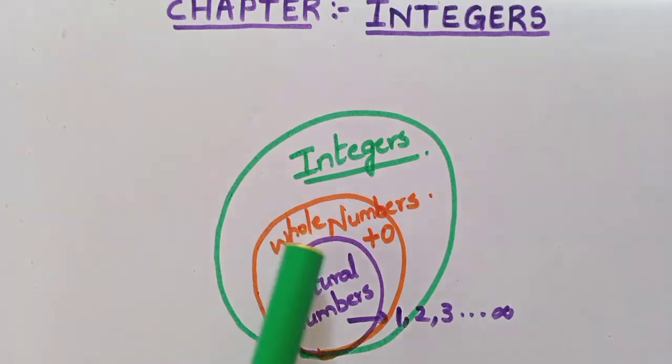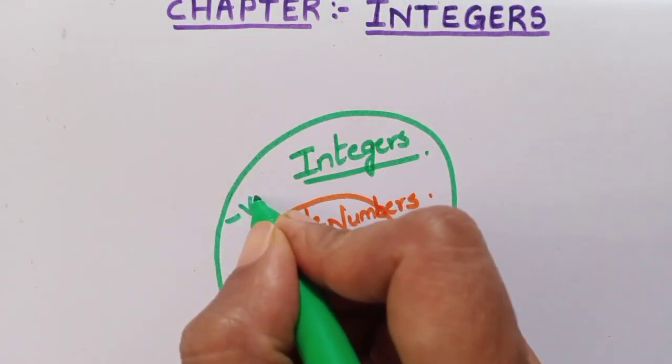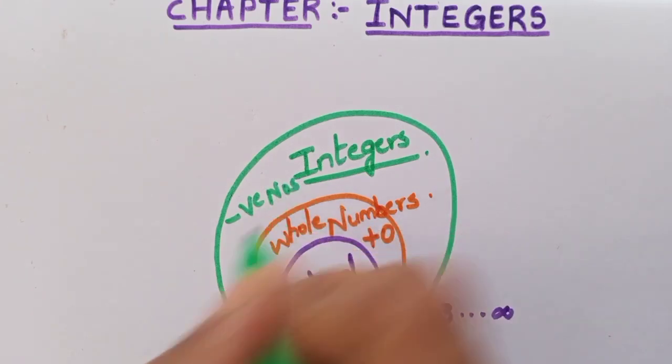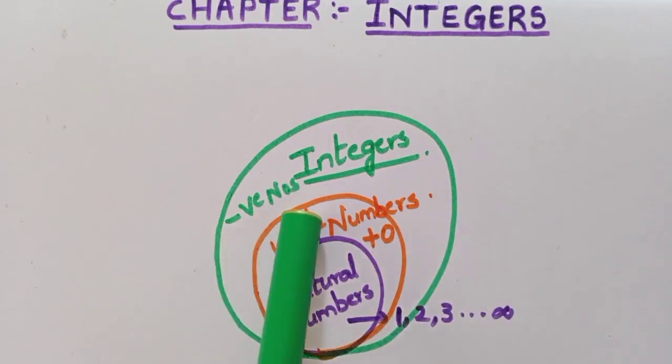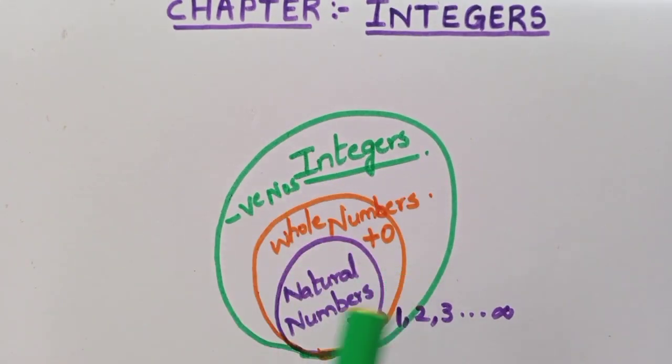Integers means all the whole numbers together with negative numbers also. Negative numbers are also included along with all these whole numbers, and that set is called integers.